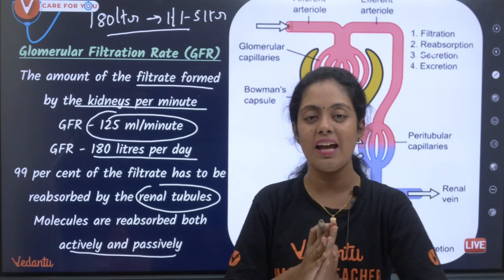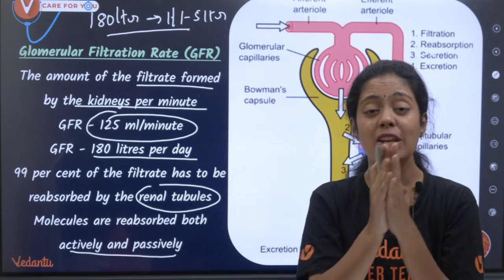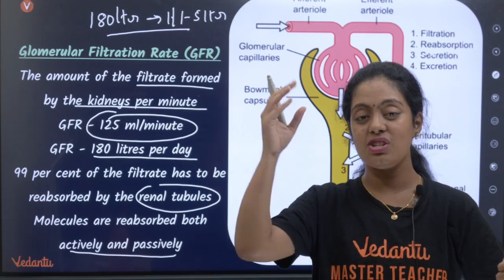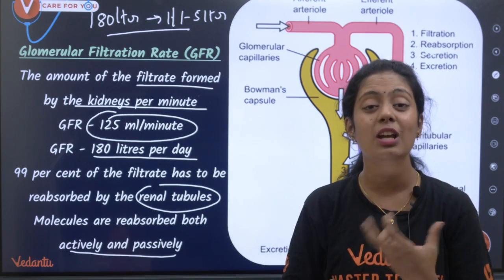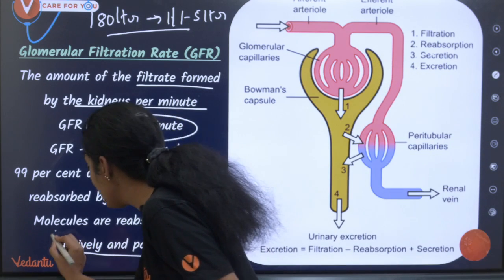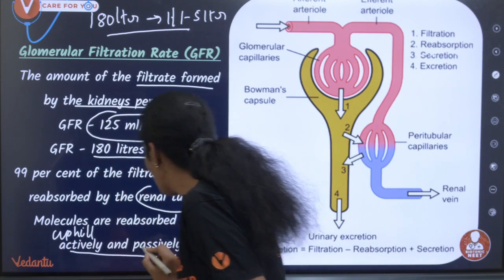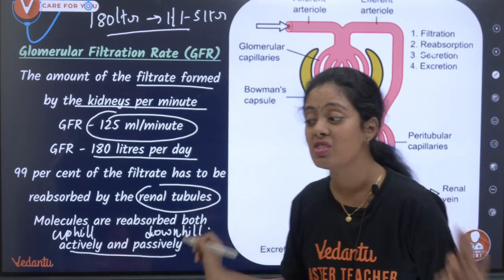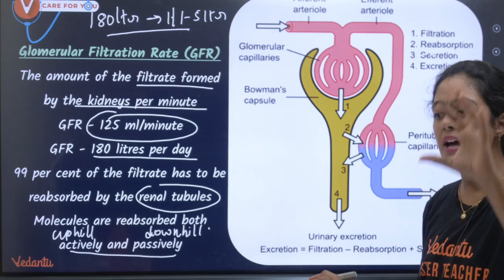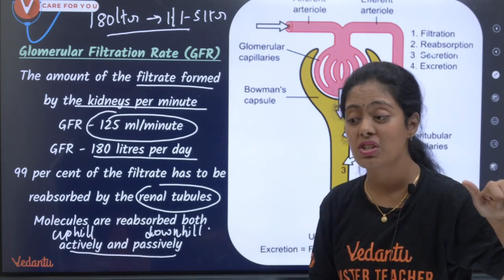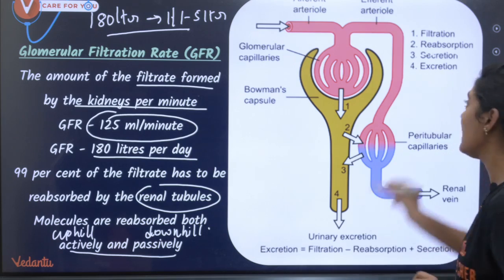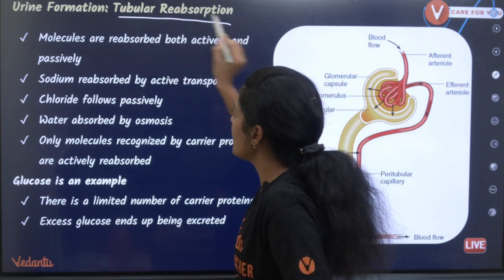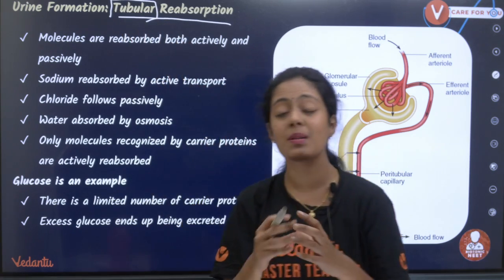What is active, what is passive, can anybody tell me? Active is the movement of molecules from low concentration to high concentration, so it obviously requires energy. So active is uphill transport, right? Passive is downhill transport. We cannot forget this, we must know it. Okay, did you understand GFR? Now we have finished glomerular filtration. Next we are going to see tubular reabsorption and tubular secretion. Tubular reabsorption: why do we call it tubular? Because it happens in the tubules.